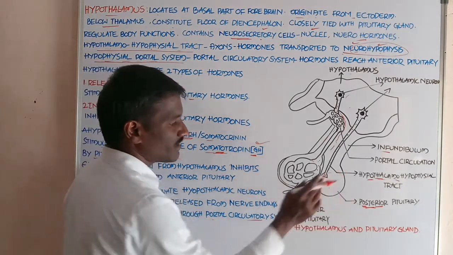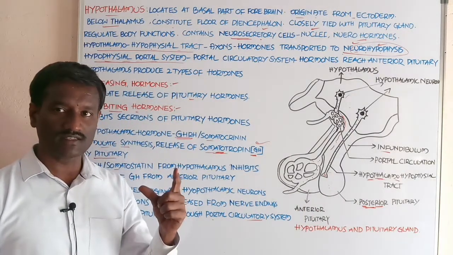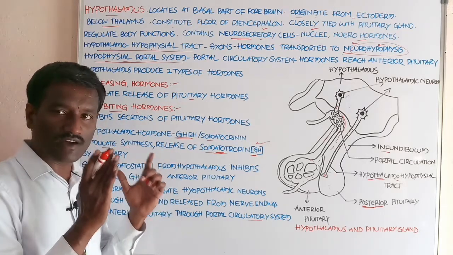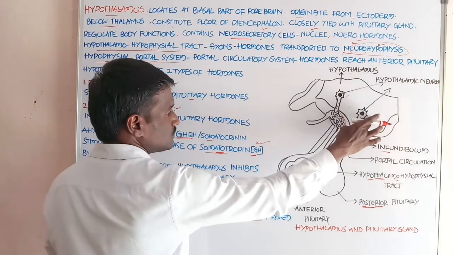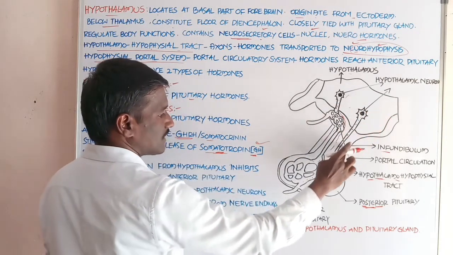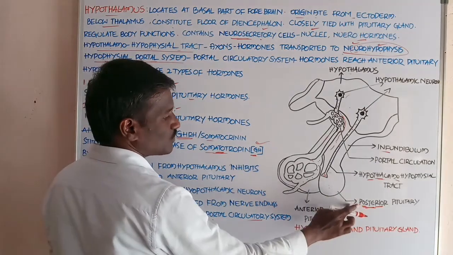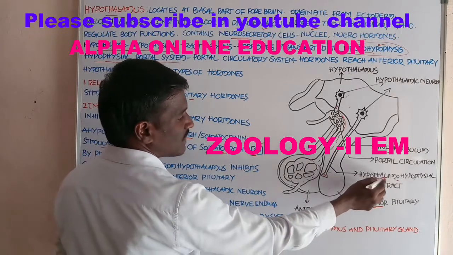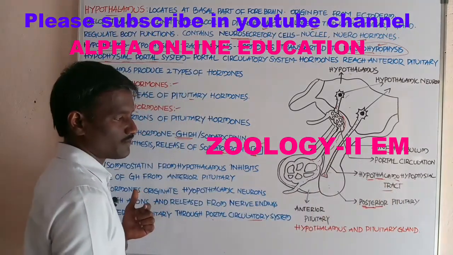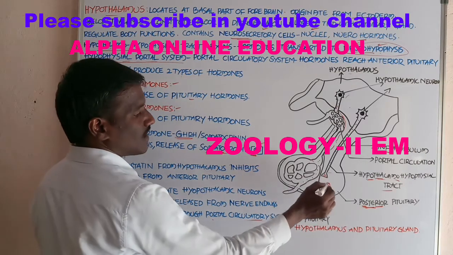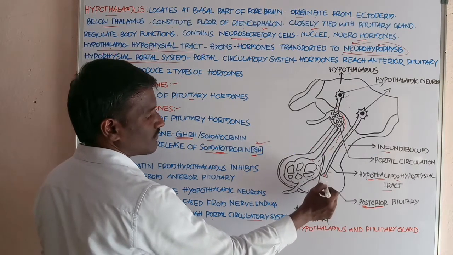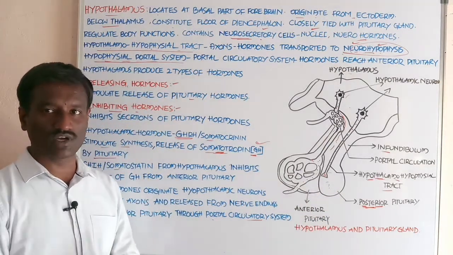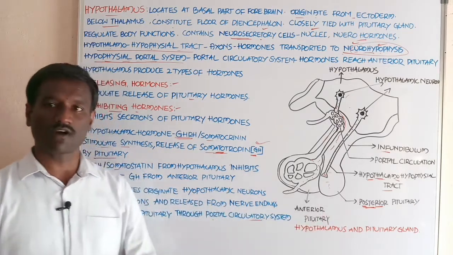If you observe, the posterior pituitary does not synthesize any hormones. Oxytocin and vasopressin are neurohormones secreted from the hypothalamus that reach the posterior part of the pituitary, also called neurohypophysis, by the help of the hypothalamo-hypophyseal tract. After that, oxytocin and vasopressin are released into the circulatory fluids from the posterior part of the pituitary.